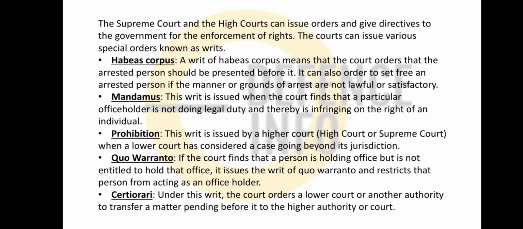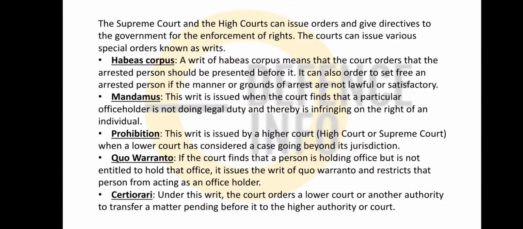Okay, see, habeas corpus means to have a body, mandamus means to give a command. Just remember, to command the authority if they are not doing their legal duty. Now prohibition is the writ that is issued by a higher court, like the High Court or the Supreme Court, when a lower court has considered a case which is going beyond its jurisdiction.